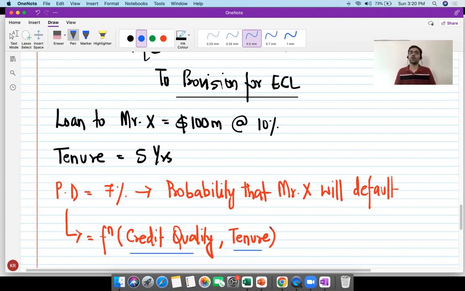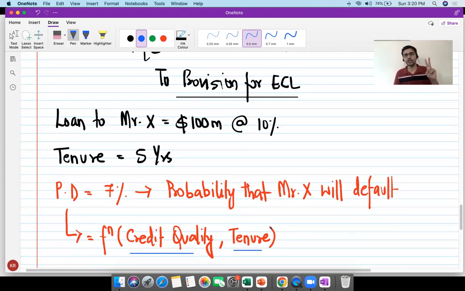Longer the tenure of the loan, greater the probability of default. All right, if I am giving you a loan of 10 years, then obviously the chance of you defaulting over the next 10 years is going to be much higher, as against, let us say, I'm giving you a loan of 1 month. In the next 1 month, the chance of you defaulting is obviously going to be on the lower side.